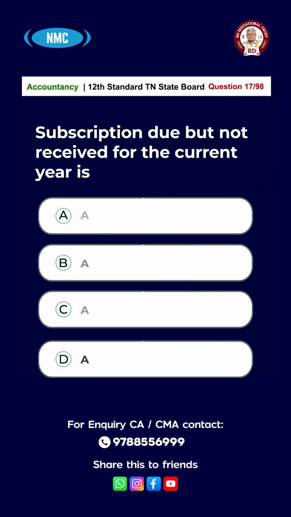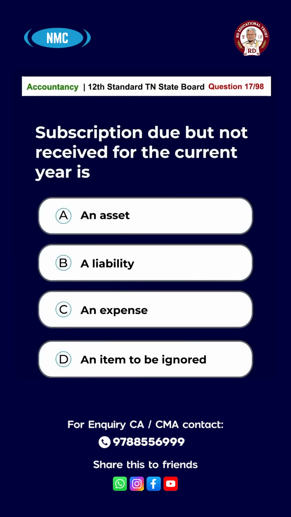Question number 17. Subscription due but not received for the current year is option A, an asset, option B, a liability, option C, an expense, option D, an item to be ignored. The answer is option A, an asset.